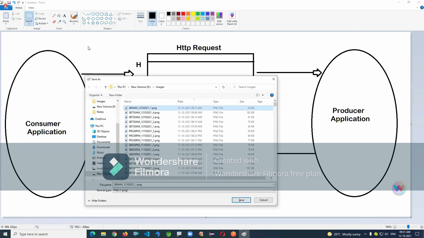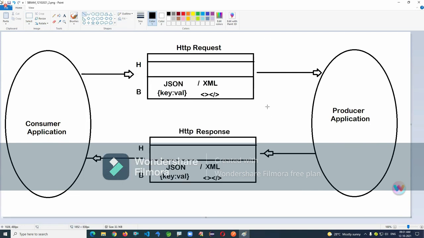Okay, one is the request here and the second one is the response here. So an HTTP request or response body contains data in a global format. Now we are going to see what these XML and JSON formats are. I'm going to show a sample overview here.